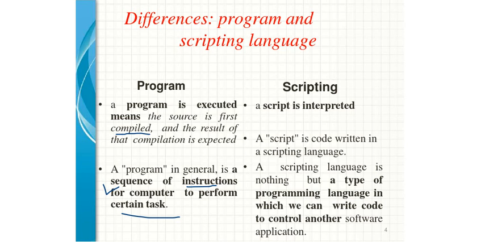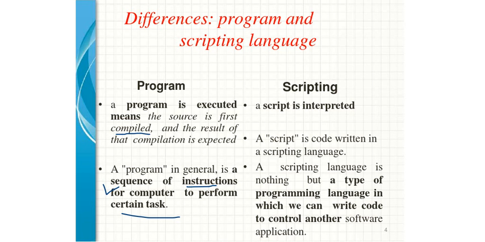But on the opposite side, scripting is nothing but a sort of interpretation. If you are writing something in one environment, then the scripting language is changed into another environment. This is the main difference, and that's why a scripting language, or Python, is also called an interpreter.